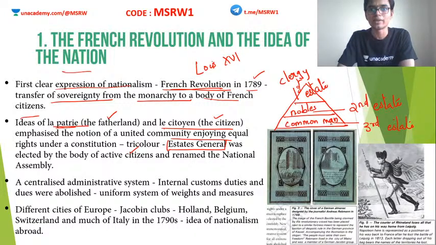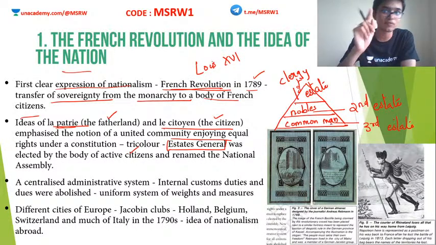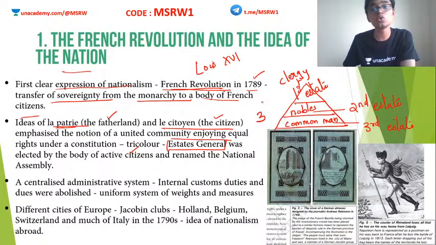So what happened was, the king called this assembly, which had representatives from all these people: first estate, second estate and third estate. The condition in this assembly is that if a vote has to happen or some decision has to be taken, then at least 2 of these estates should vote in favor of that decision. So each estate had 1 vote, totally 3 votes. At least 2 have to agree for a decision to be passed. Clear? So what happened now?